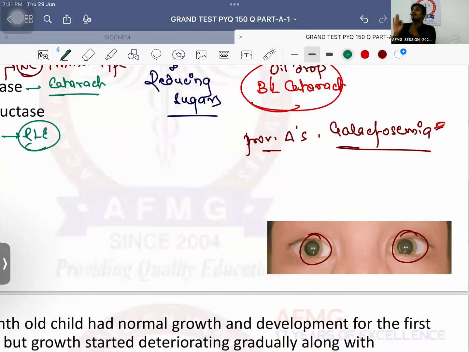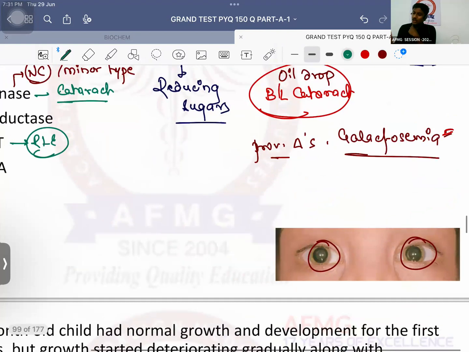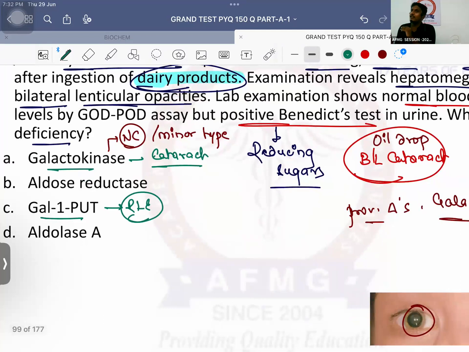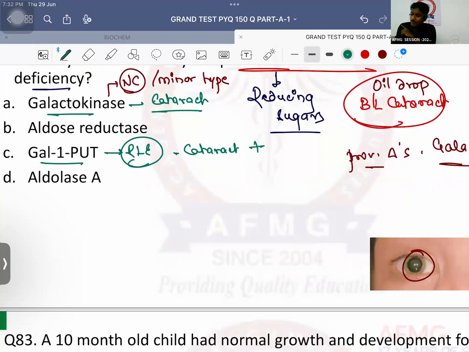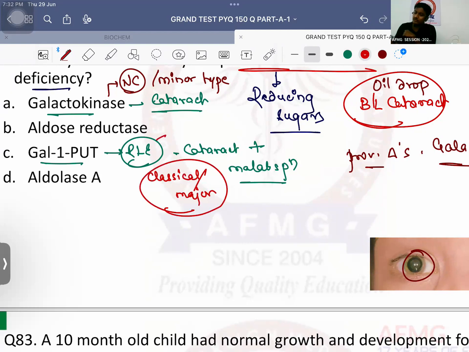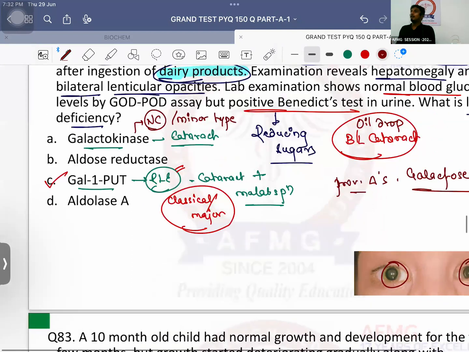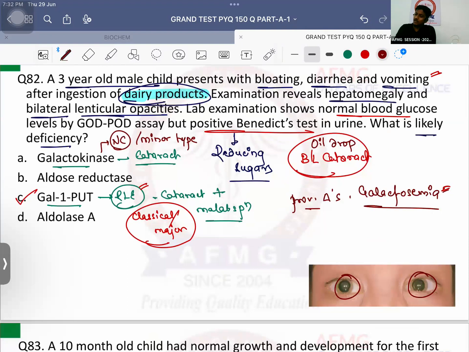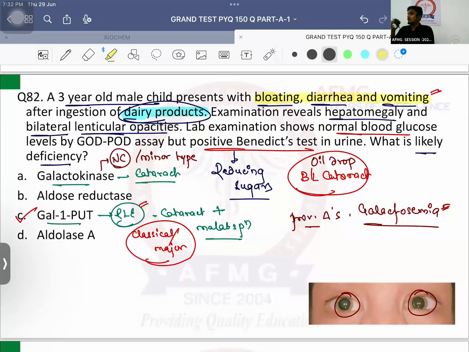Okay, this is the classical. That orange image will not always come, I am telling you. Okay, there's a classical oil drop cataract which develops in the patient. So only cataract develops, so galactokinase deficiency, that is the minor type of galactosemia. But along with cataract, if they say the patient is also having malabsorption features like diarrhea, vomiting, nausea, bloating, flatulence, everything like that, then it should be a case of classical galactosemia or the major type of galactosemia. And classical or major type of galactosemia is due to deficiency of the rate limiting enzyme itself, that is known as GALT, that is galactose 1 phosphate uridyl transferase. Why is GALT the answer here? Because our patient was having features of malabsorption syndrome also.